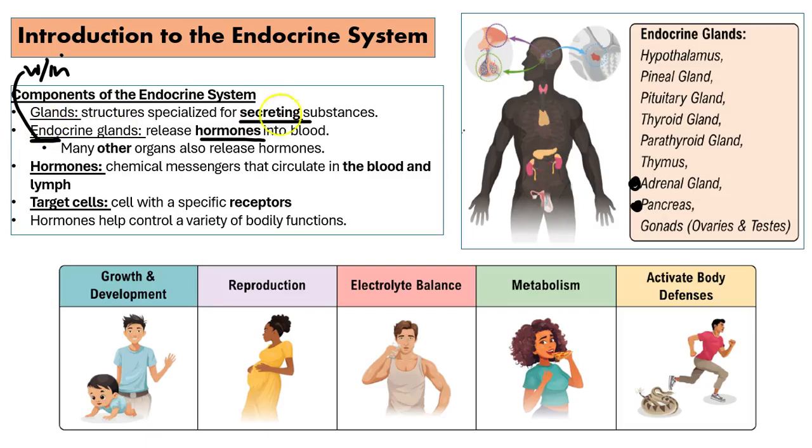Here, instead of just saying glands in general, because that can be exocrine or endocrine, we're just going to focus on endocrine glands. So here's our list of endocrine glands. There are going to be 9 here, and of course, this is the visual that's right next to it. First, let's talk about the hypothalamus. The hypothalamus is right in the brain, and if you go back to previous information, especially from chapter 13, and sensory physiology, we'll remember that the thalamus was there to help us, kind of like our relay station for all of the different information that's coming to the brain, right? And then we kind of go higher up to the somatosensory cortex. Well, the hypothalamus, hypo, of course, means below, and then you're going to have thalamus. It's near the actual thalamus as well.